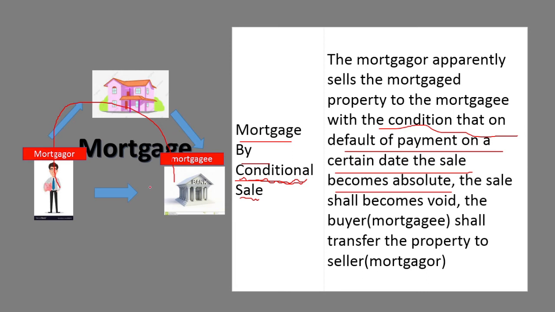Otherwise, he repaid all the monetary liability correctly and he repaid everything to the bank. That means that particular condition, the conditional sale, actually becomes void. That means the property becomes the customer's only. So here the mortgage is happening by the conditional sale only. If the repayment is correct, the default of payment becomes valid. Otherwise, if the payment is correct and he repaid the full amount to the bank, the sale becomes void, and the property goes again to the hands of the customer. So that is the mortgage by conditional sale.